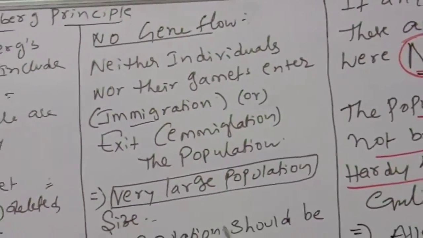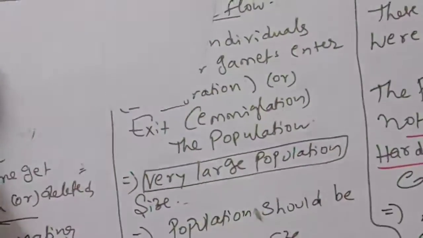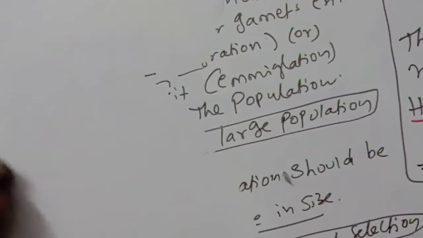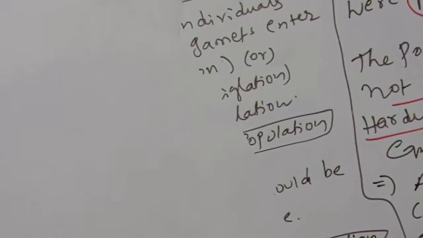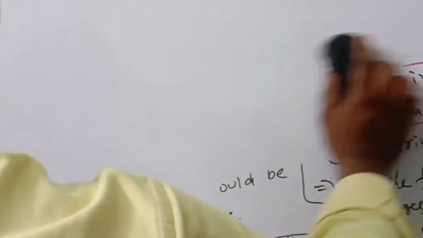So what is the next concept? The next concept is that we are going to discuss the origin of man.